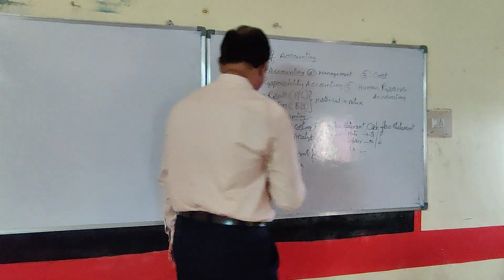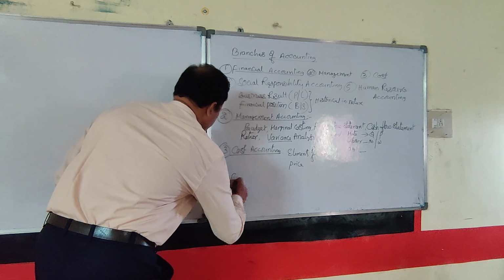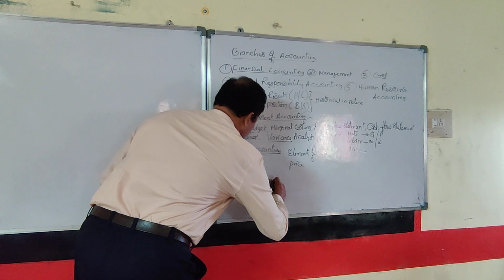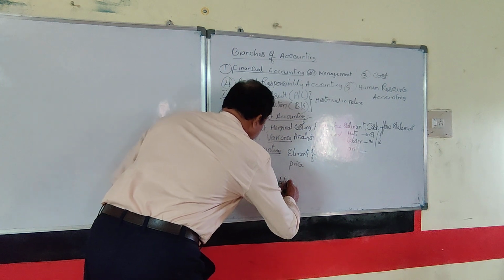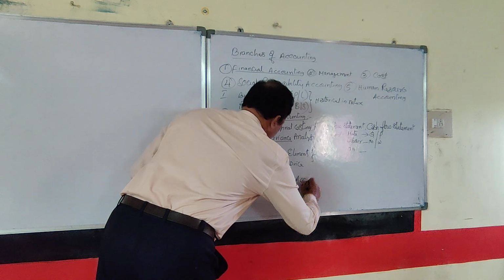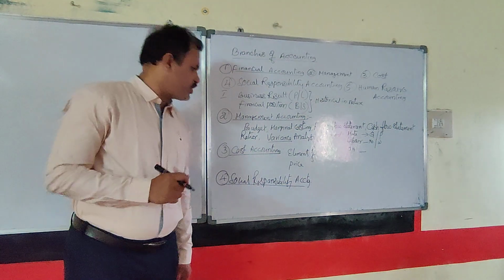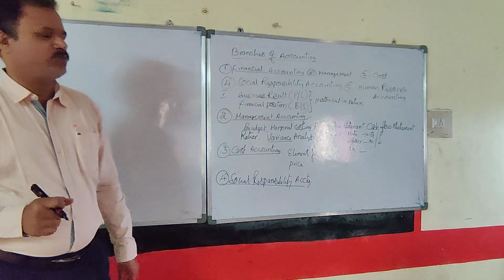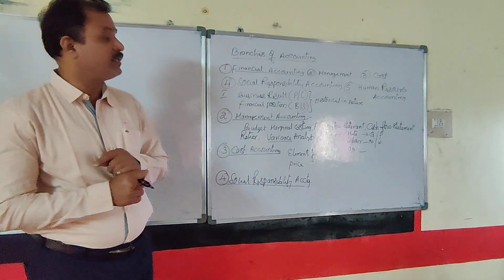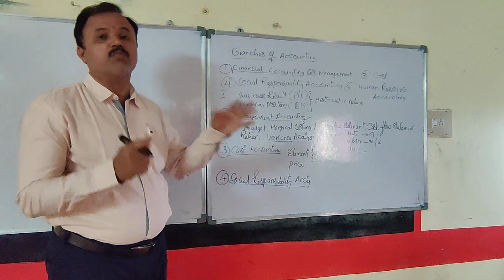And then social responsibility accounting. Here, the social responsibility of the company. Particularly it is regarding the corporate sector, where this social responsibility is more.